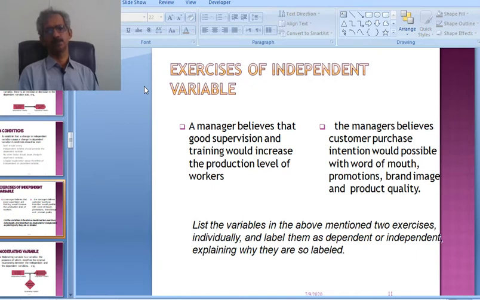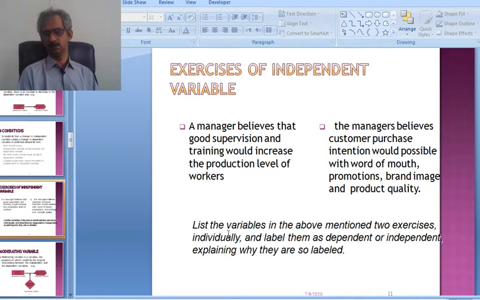Exercise on independent variables. A manager believes that good supervision and training would increase the production level of workers. The manager also believes customer purchase intentions would be possible with word of mouth, promotions, brand image and product quality.